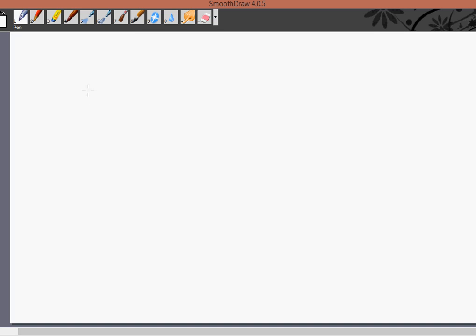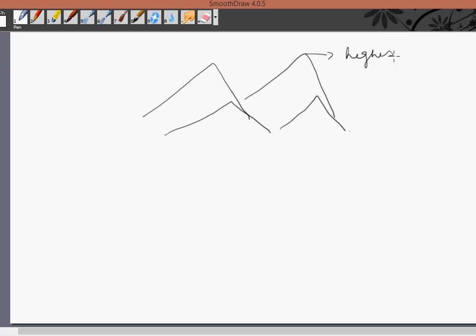Take an example. This is a mountain, right? This is the highest peak of the mountain, and there are mountaineers. There are many mountaineers. This is Ram.